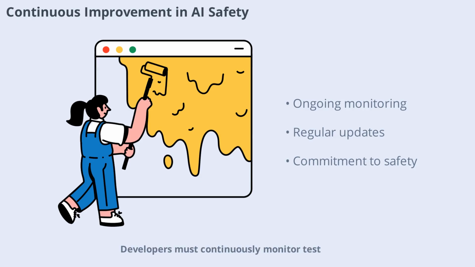Developers must continuously monitor, test, and update their systems to address new risks and challenges. This commitment to improvement is what makes responsible AI possible.